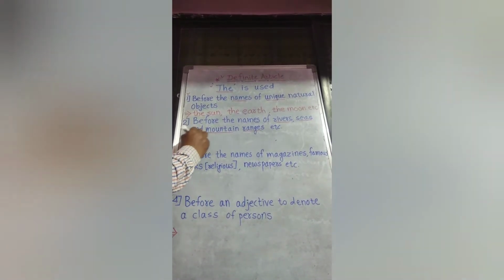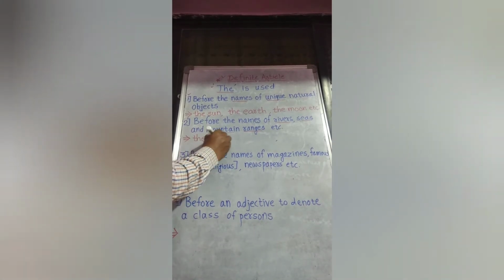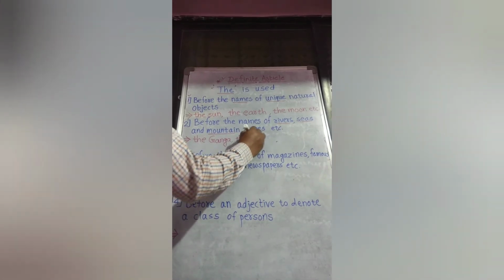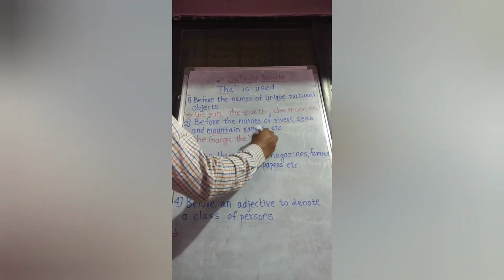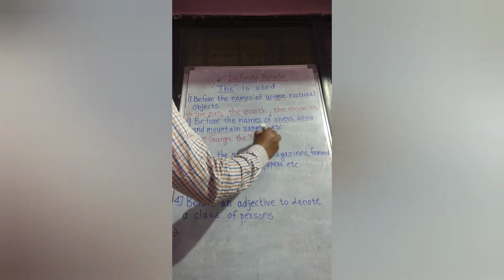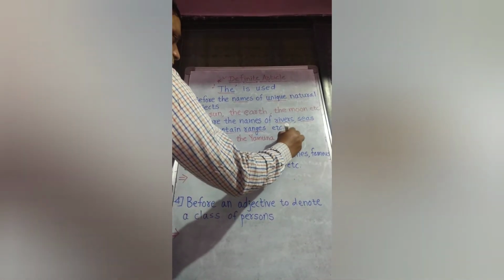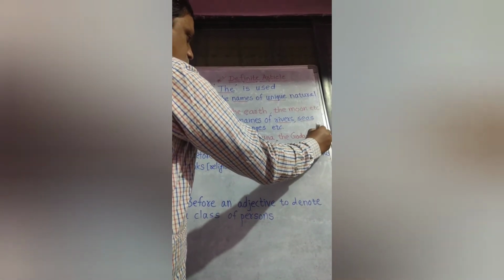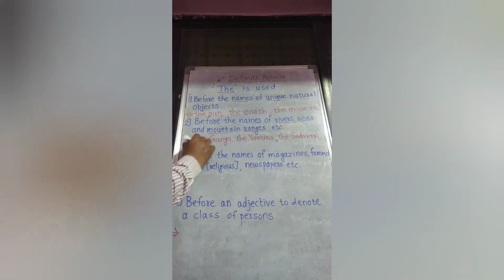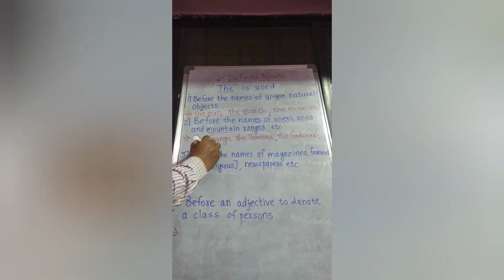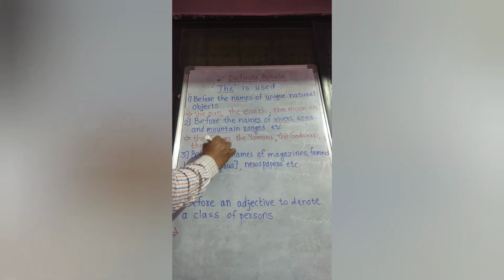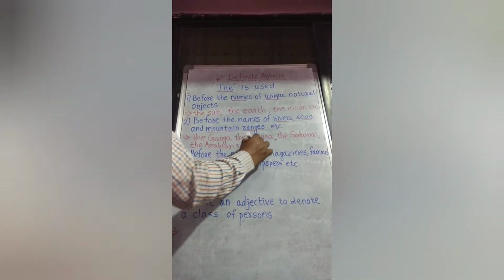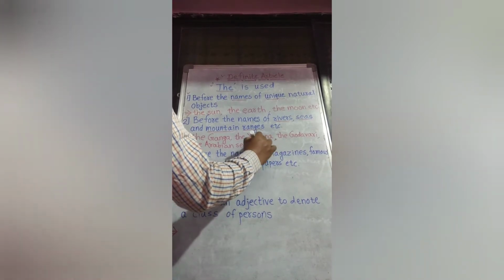For example, the Ganga, the Yamuna, the Godavari, the Arabian Sea, the Indian Ocean.